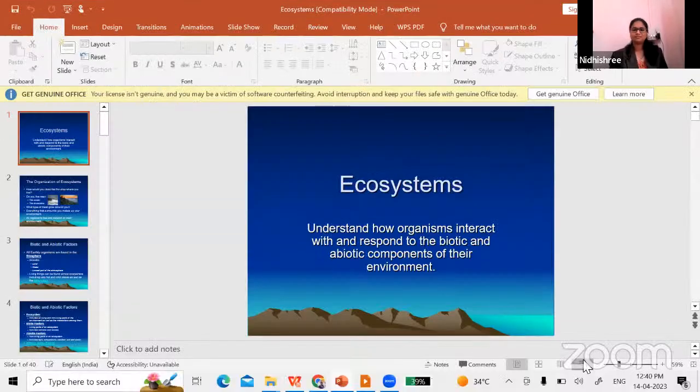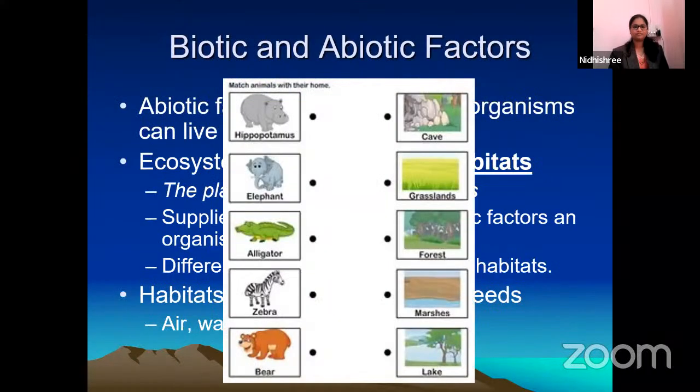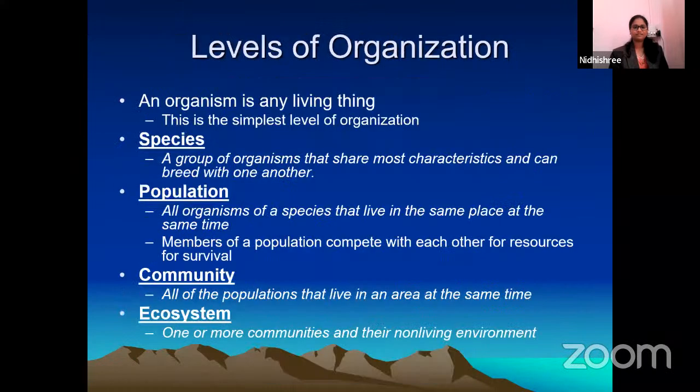Let us study some concepts now. Regarding the species, we discussed a group of organisms that share most of the characteristics.